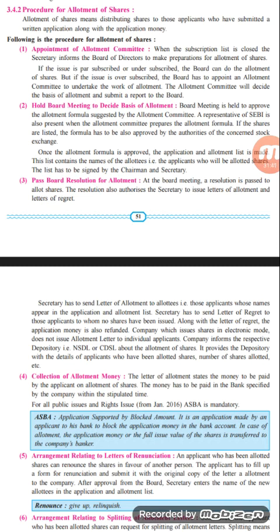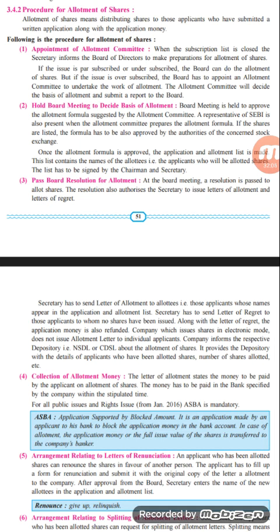And the last point is prepare the register of members and issue the share certificate. The secretary has to enter the name of all those applicants who have paid the allotment money in the register of members. The secretary also has to prepare the share certificate and distribute it to all the members within 2 months of the allotment of shares.